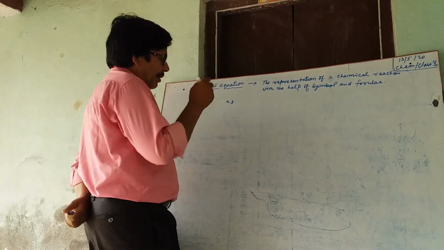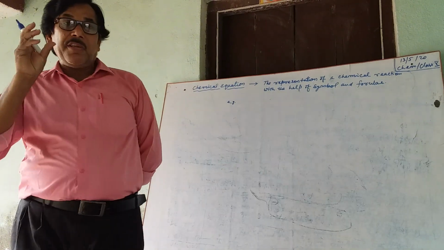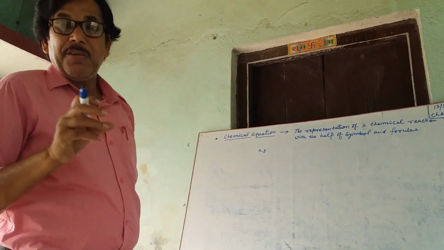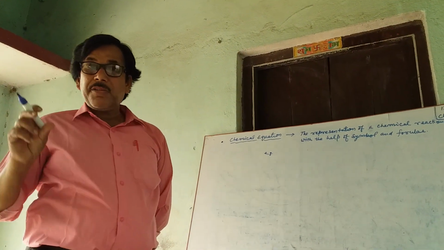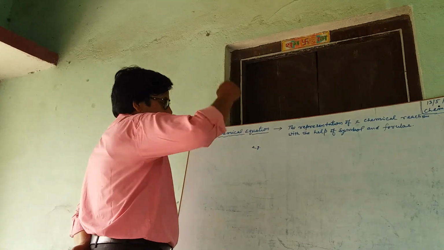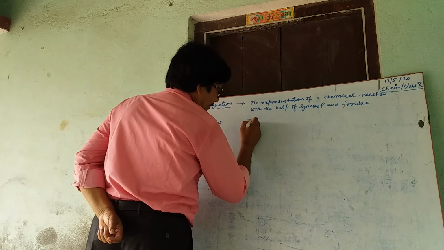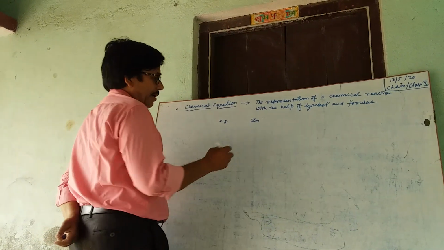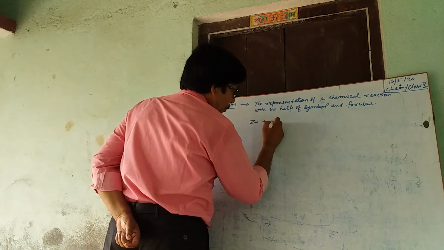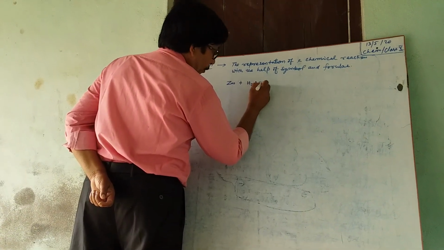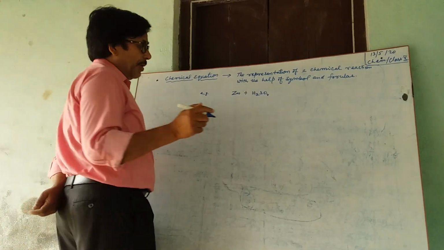For example, when zinc reacts with dilute sulfuric acid, it produces hydrogen gas. Zn, which is the symbol of zinc, plus H2SO4, which is the formula of sulfuric acid.